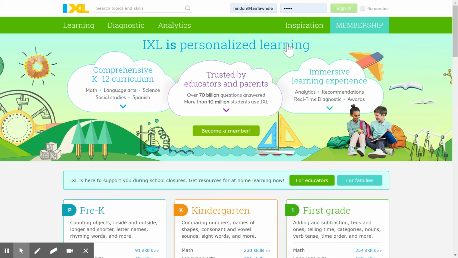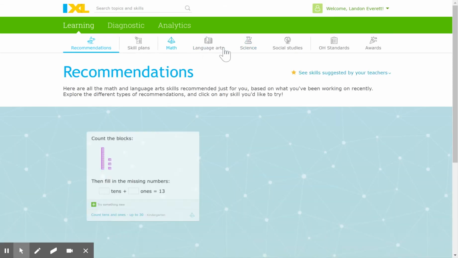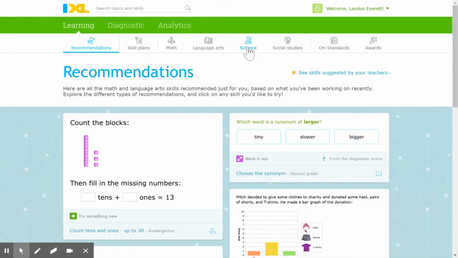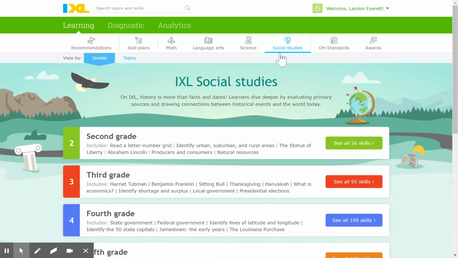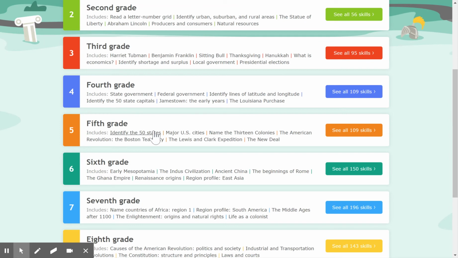So I'm going to go ahead and sign him in. And then you'll see up here, it has your regular math and your language arts, which you're used to going into. But you also now, due to everything that's going on, you have science and social studies. So you're going to want to click on social studies. And it's going to bring up the different grades. Obviously, for you guys, you're going to go to fifth grade and click on see all 109 skills.